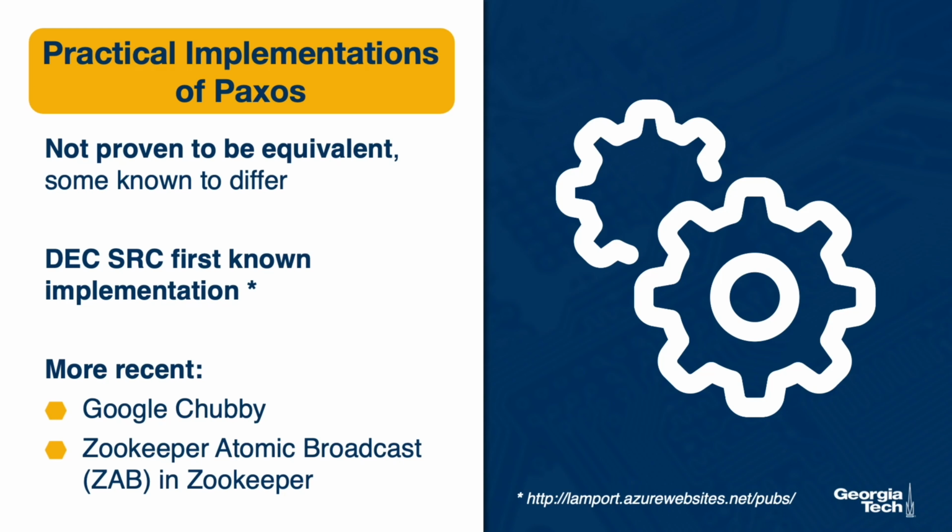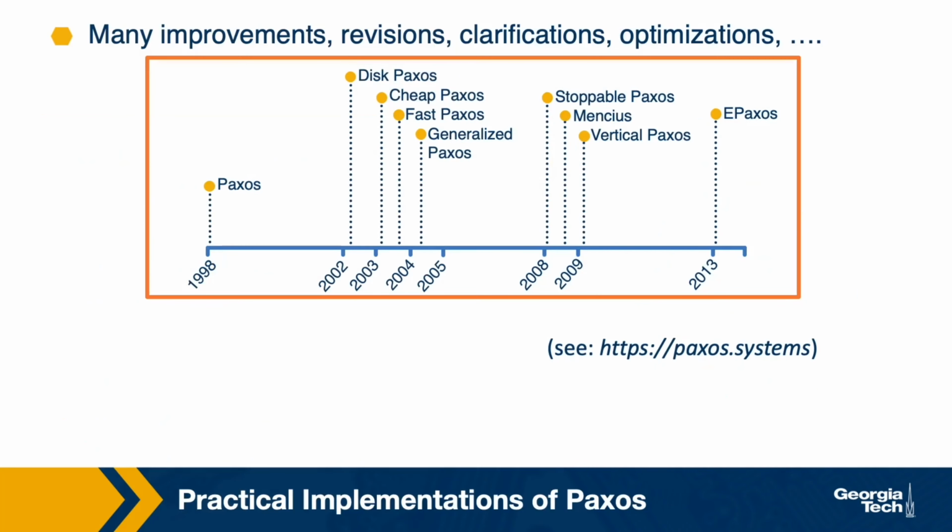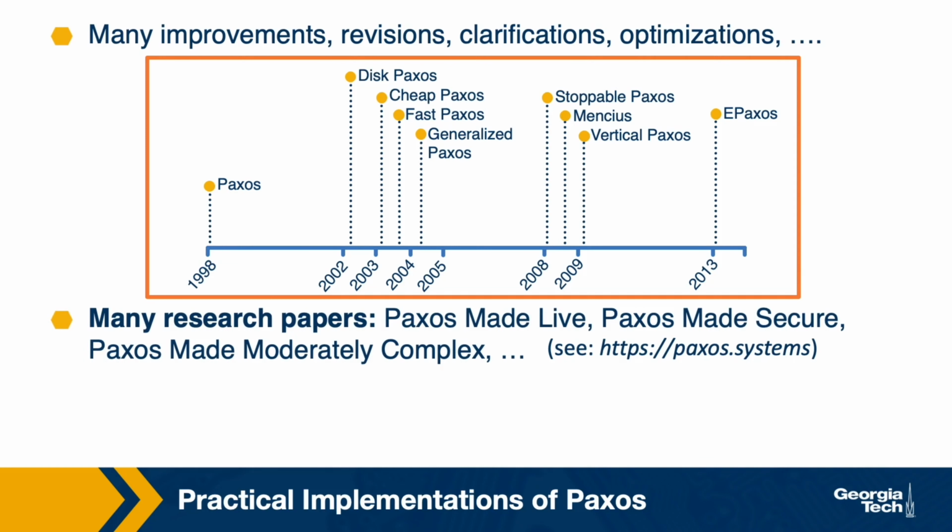There are a number of other implementations of Paxos, and I'm including here a timeline illustration of some of them, published in a blog by the author of one of the more recent research papers, "Paxos Made Moderately Complex". Robbert van Renesse and Deniz Altinbuken are the authors. She was a PhD student at Cornell and is now at Google. The blog is published at a site, paxos.systems. A number of other papers have been published incorporating other improvements, revisions, clarifications, and optimizations to some elements of Paxos.